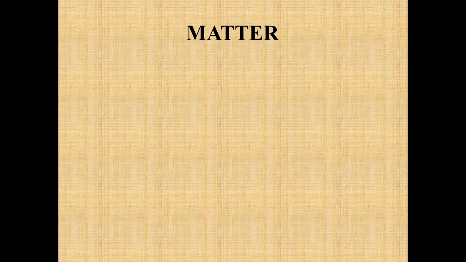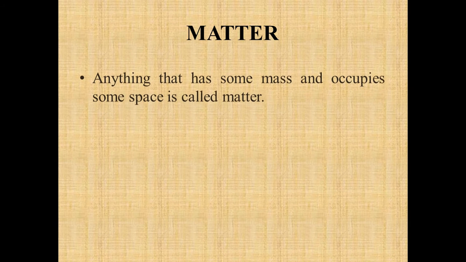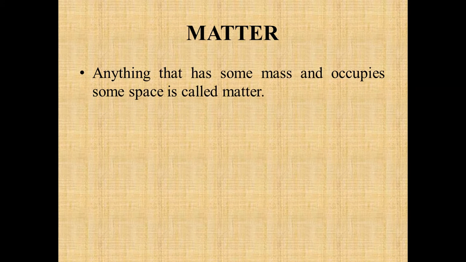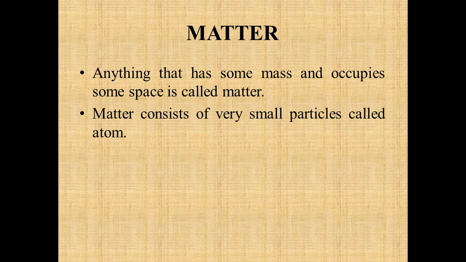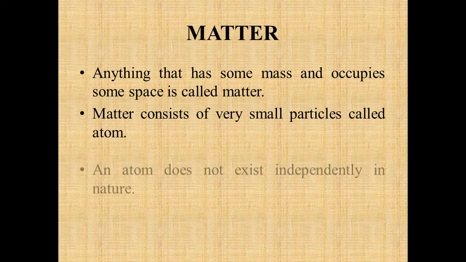So let's start. First of all, matter. As we already know, anything that has some mass and occupies some space is called matter. Matter consists of very small particles called atoms. Regarding matter, we already know everything. A thing, or even human beings, or even water, whatever we can see, all these things are known as matter because they have some mass and they occupy some space.